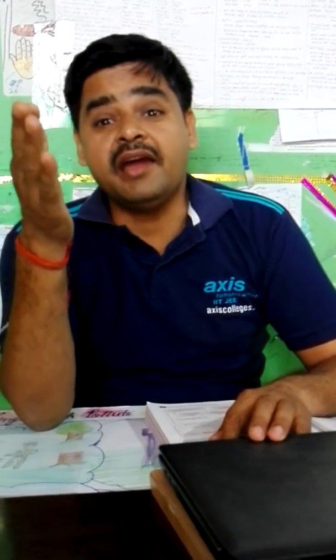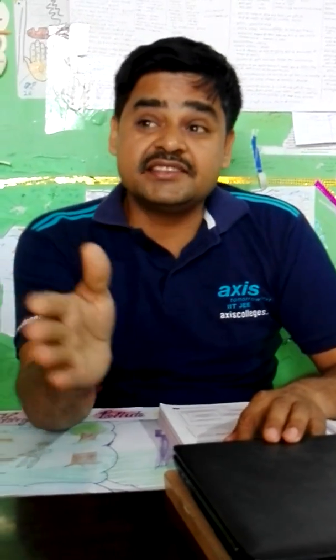Of course, these goods are used by households, and when I say that these goods are used by households for direct satisfaction of their wants, it doesn't mean that I am excluding government or semi-government organizations here. Government and semi-government organizations also use consumer goods for satisfaction of wants, and therefore there is a category of government final consumption expenditure, which you will study later when we discuss the topic national income accounting.